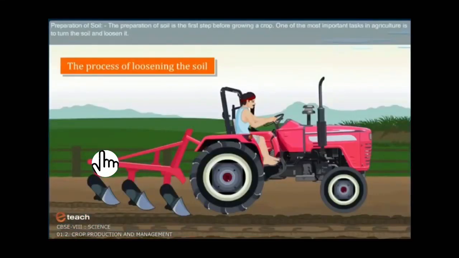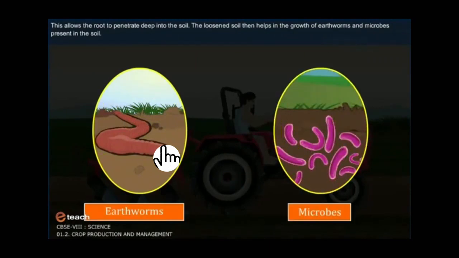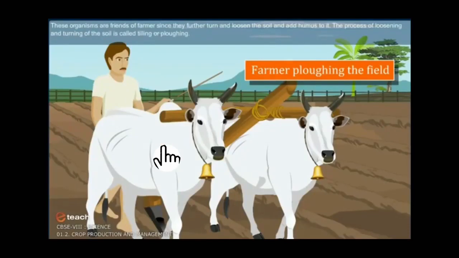So let's start with the preparation of soil. The preparation of soil is the first step before growing a crop. One of the most important tasks in agriculture is to turn the soil and then loosen it. Now this farmer is loosening this soil. This allows the roots to penetrate deep into the soil. The loosened soil then helps in the growth of earthworms and microbes present in the soil. These organisms are friends of the farmer since they further turn and loosen the soil and add humus to it.